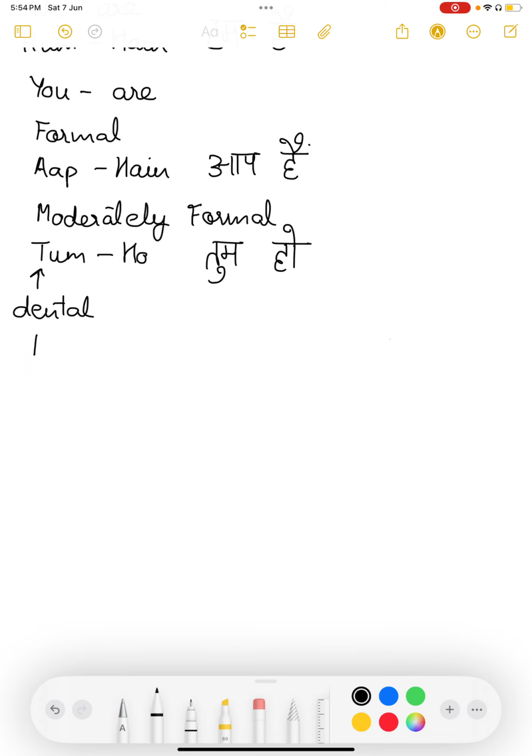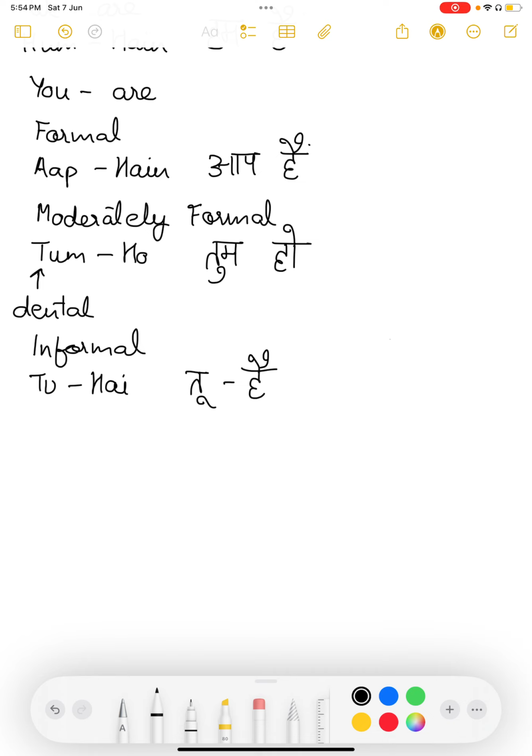Then we have the third category, which is the informal one. The informal pairing is tu hai. Okay, this is the informal one.